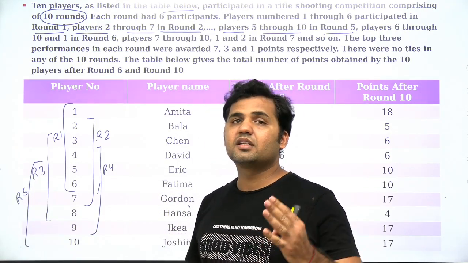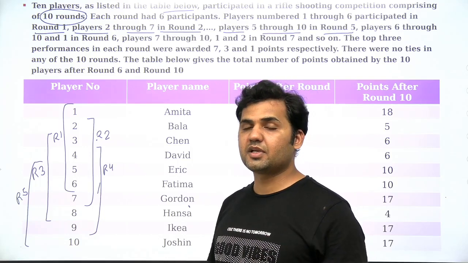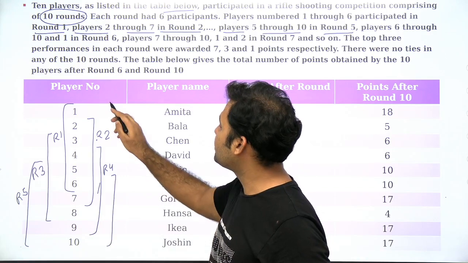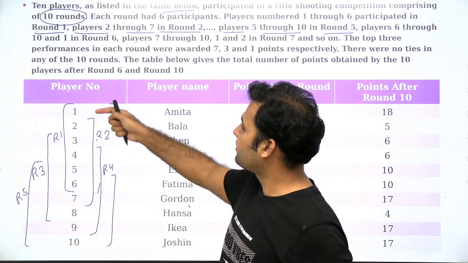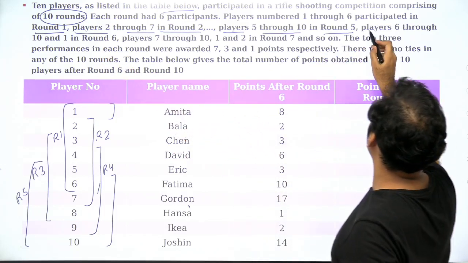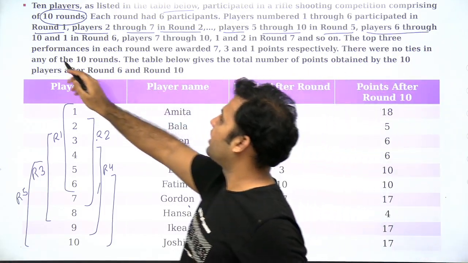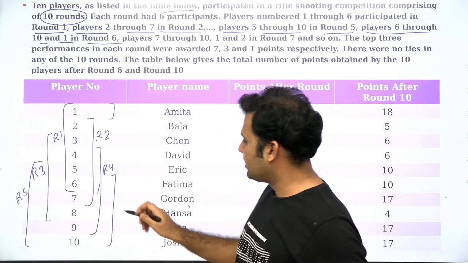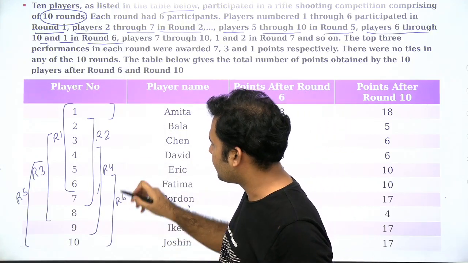But the question says there have to be 6 participants in every round. So 5 players are these, and an additional 1 player will be taken from the start of the table. You can see players 6 through 10 and 1 in round number 6. Now these are the players of round 6, right?